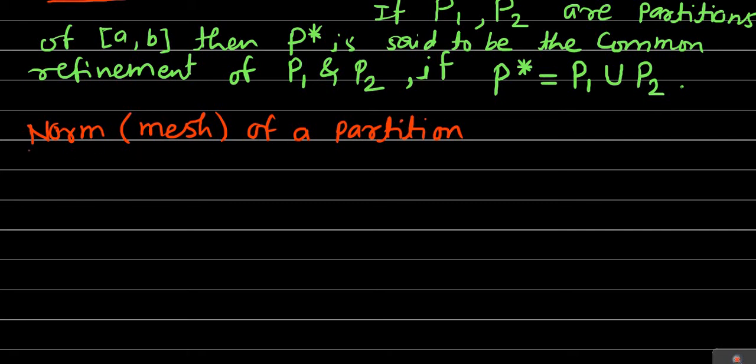Norm or mesh of a partition. We will define this norm or mesh of a partition. Its definition is very simple. If P is a partition of the closed interval A to B, then the length of the largest subinterval